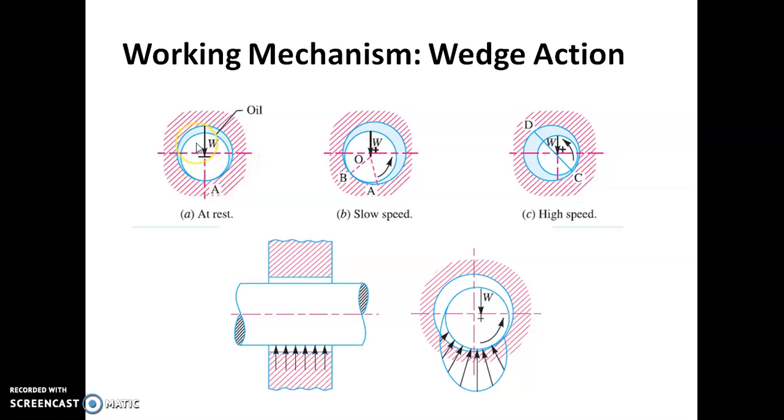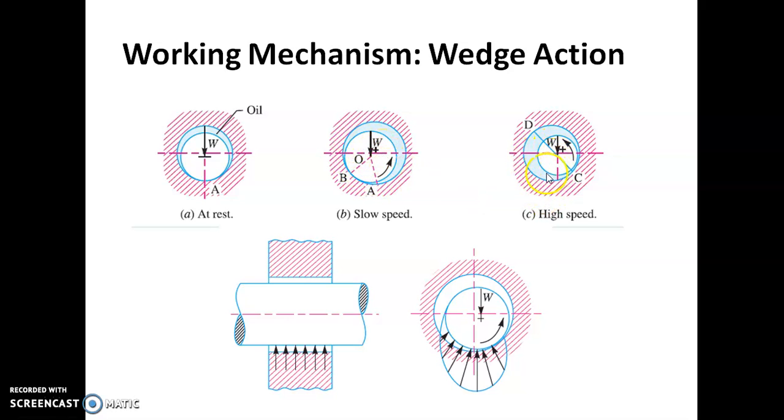In between the shaft and the bearing, oil is filled. At rest, the journal and the bearing have metal to metal contact. At slow speed, there is still metal to metal contact between the shaft and the bearing. The shaft rotates in case of hydrodynamic bearings.